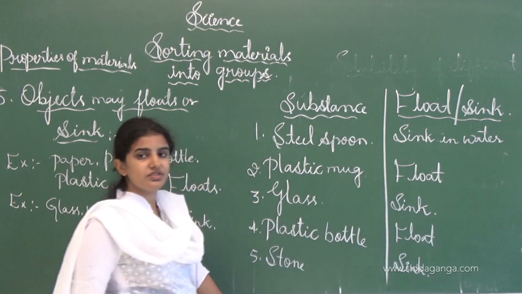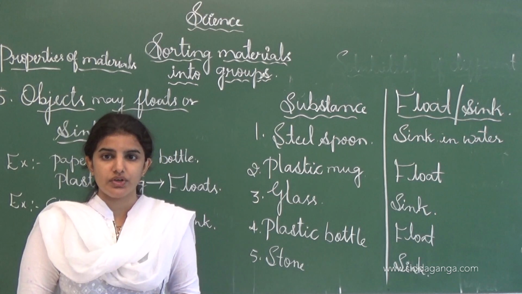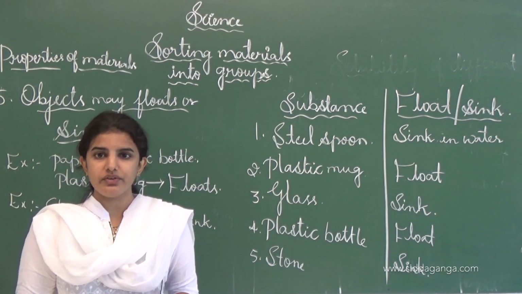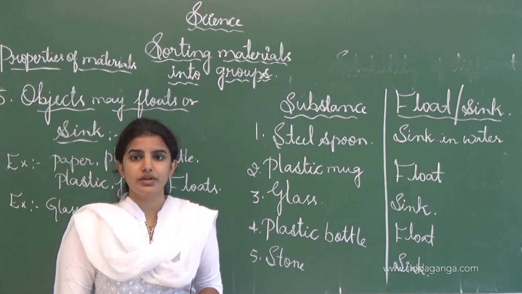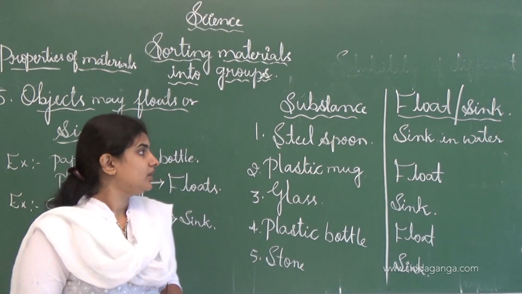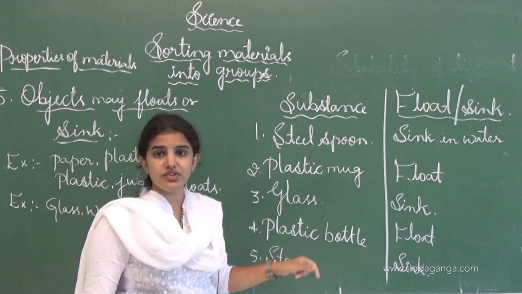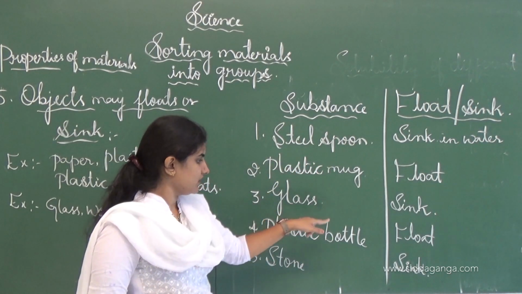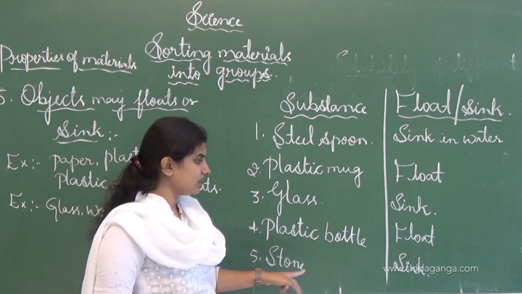See, now this table tells us that some of the substances will float on the surface of the water, and some others sink when we throw them into the water. See, steel spoon sinks in the water, plastic mug floats, glass sinks, plastic bottles float, and the stone sinks in the water.